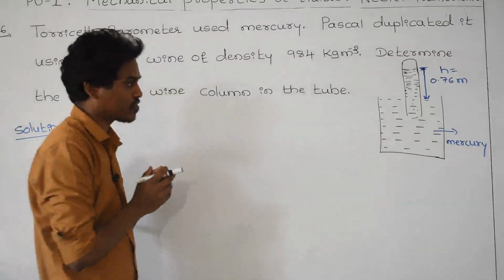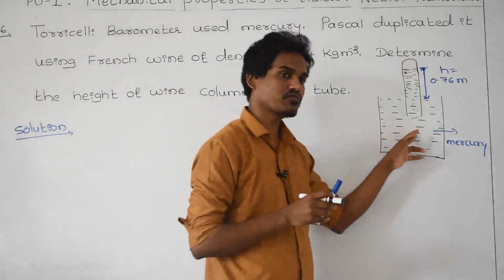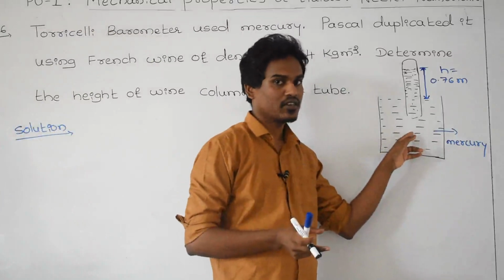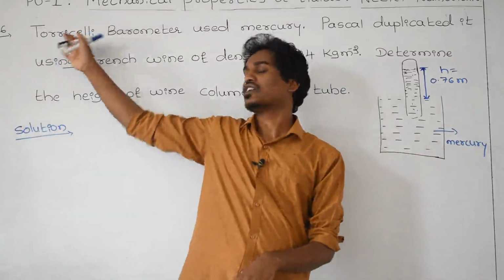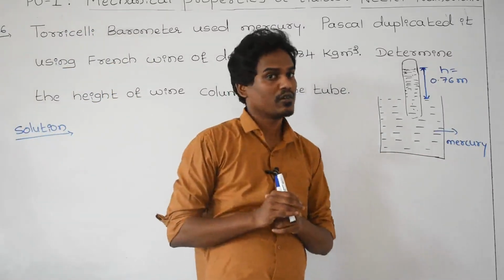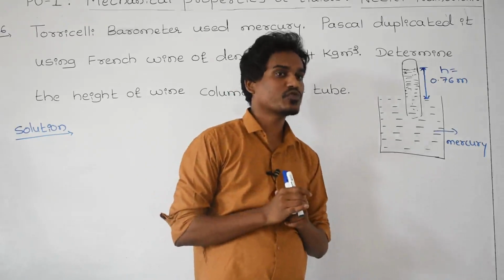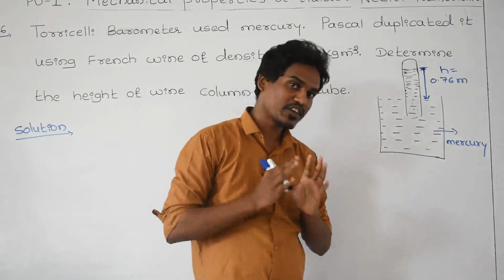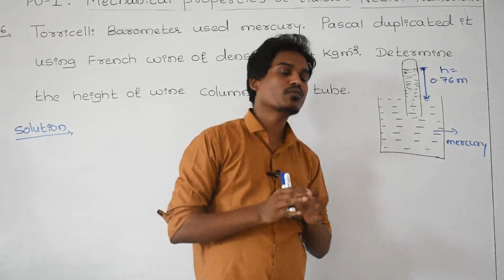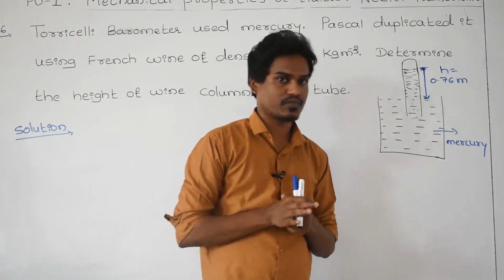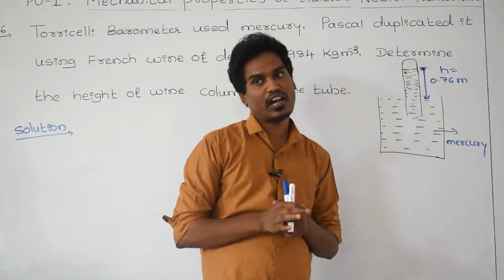As you know very well, first of all, the mercury barometer is discovered by a scientist called Torricelli, Evangelista Torricelli. For what purpose we are going to use the device? For the measurement of the value of 1 atmospheric pressure. What do you mean by 1 atmospheric pressure?